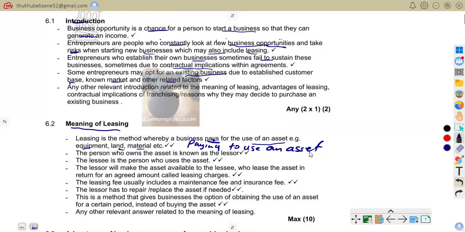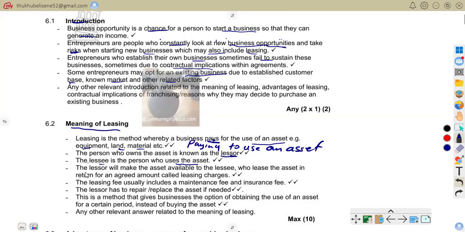The construction companies lease machinery if they are doing a project that they are to run. The person who owns the asset is known as the lessor. The lessor is the owner of the asset, for example a bank leasing vehicles to companies. So the banks are the lessors. Then we have the lessee. The lessee is the person or business using the asset.